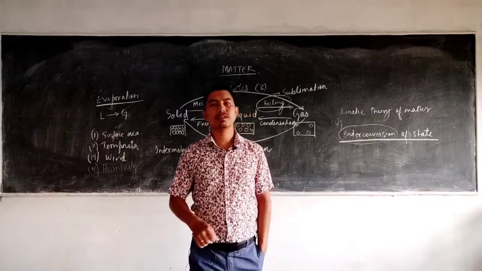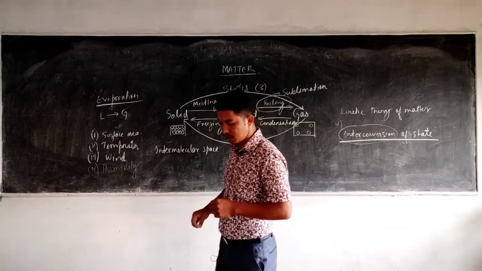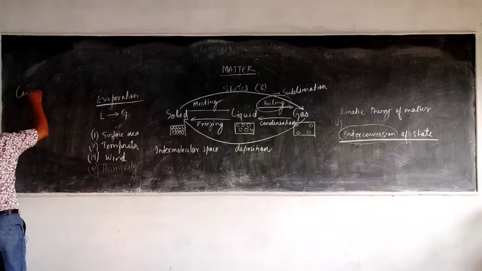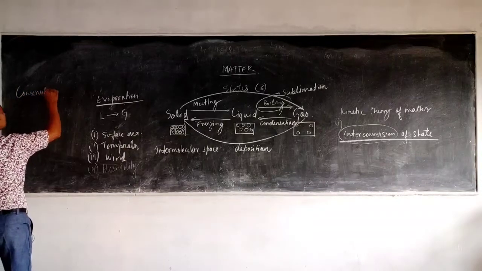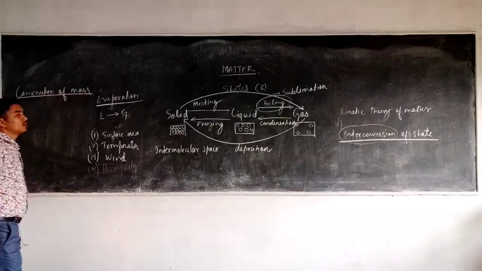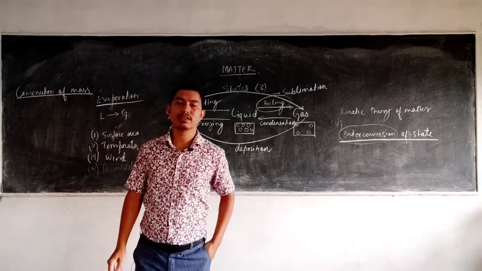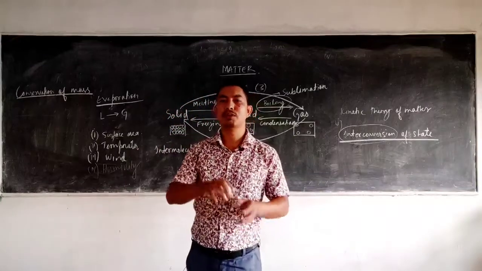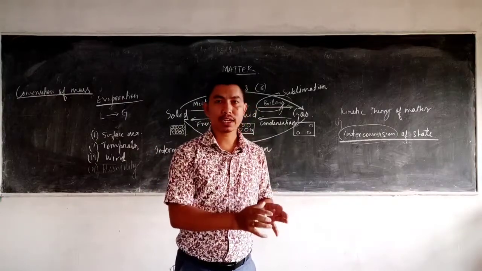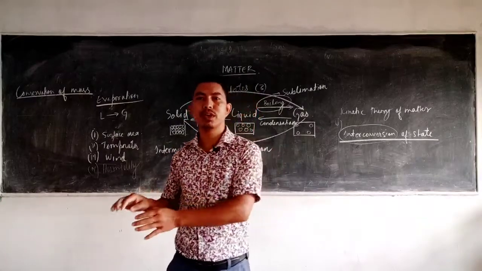So these topics are covered in your physics, and in chemistry you have one more topic, that is the conservation of mass. So let us discuss conservation of mass. What does this say? The conservation of mass says that we can neither create mass nor destroy mass. In case of a chemical reaction, when 2 substances react to produce other substances, this law says that the weight of the sum of the reactants must be equal to the weight of the products.